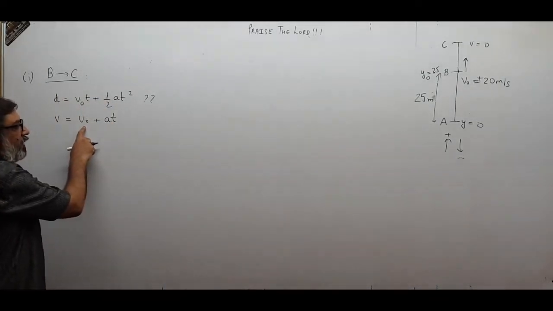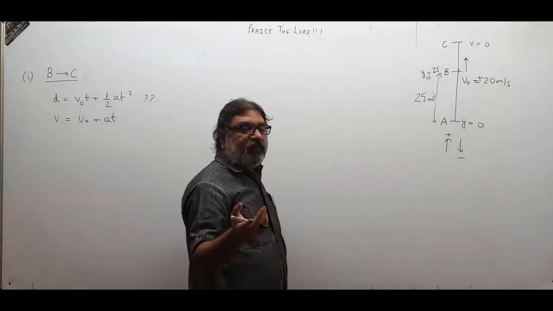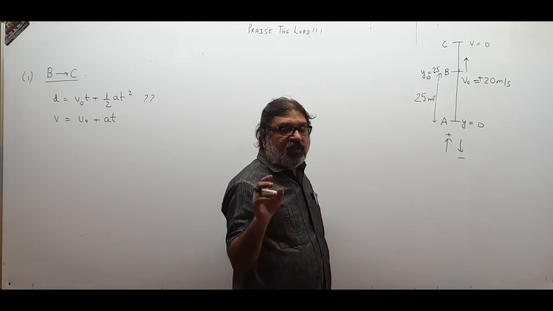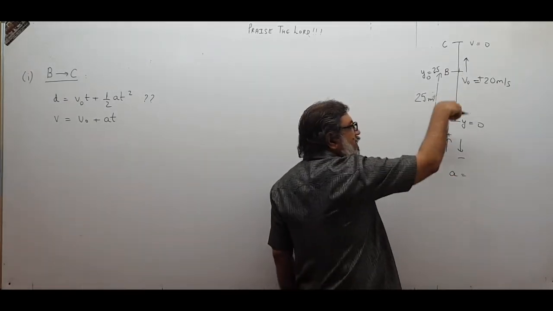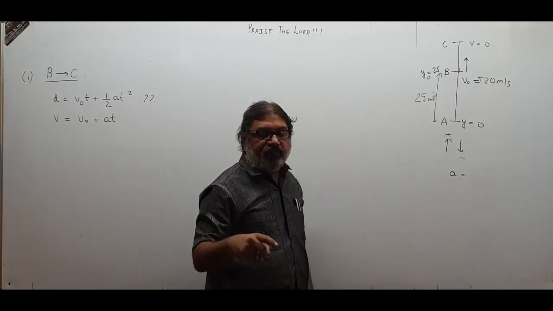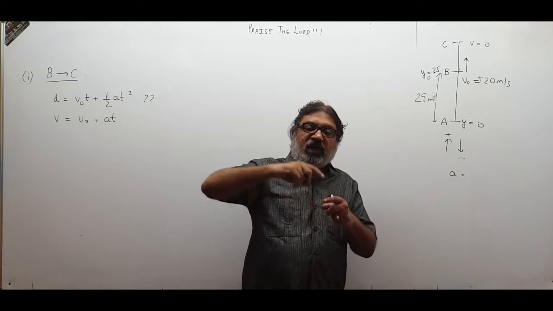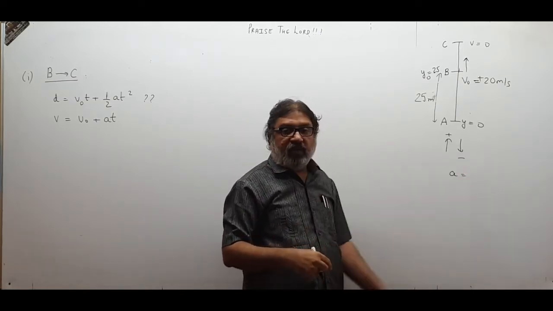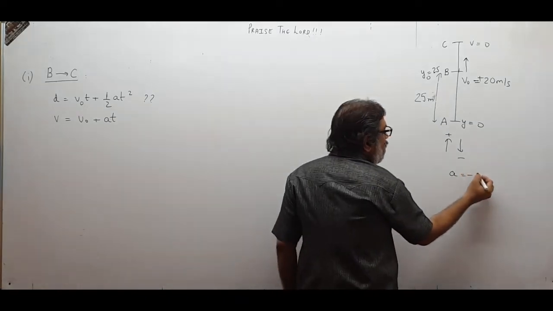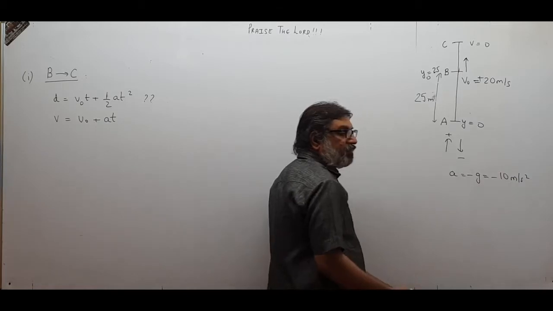So v0 I know, acceleration I know. Acceleration, supposing we take minus 10 instead of minus 9.8 to ease out the calculation. Acceleration is in downward direction. Whether the ball is going up or coming down, the direction of acceleration is not changing. G is always downward and downward is negative. So a will be minus g, that is minus 10 meter per second square.